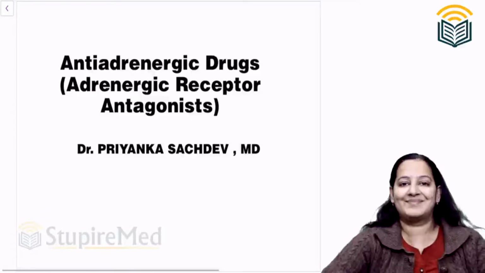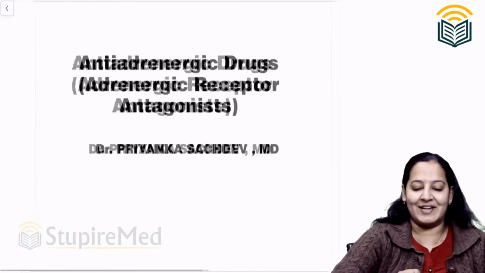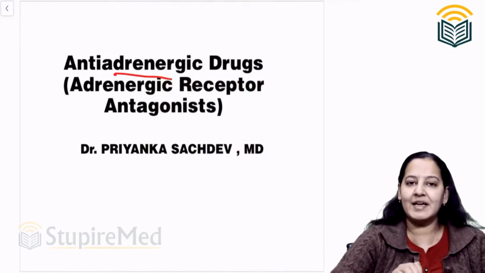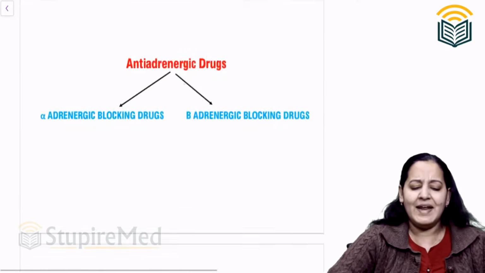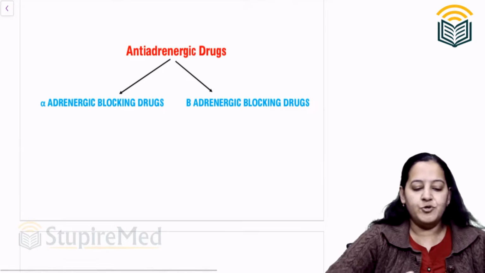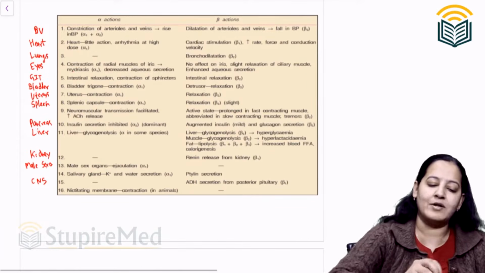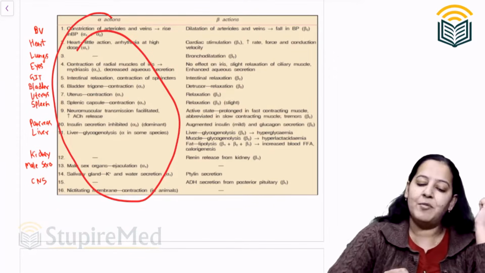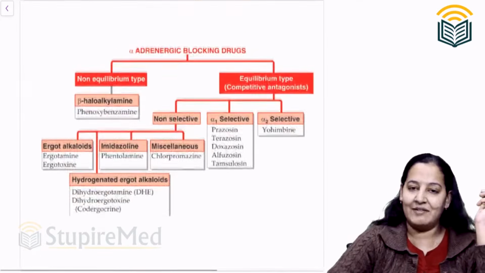Okay, all the best. So here I am starting with the next chapter, that is anti-adrenergic drugs. We have covered cholinergic, anticholinergic and adrenergic. Now covering the last chapter of this ANS, that is anti-adrenergic drugs. It's very easy. We will divide the chapter into two parts, alpha blockers and beta blockers. Of course, alpha blockers will block the activity of alpha action, will do the reverse of this column, and beta blockers will do the reverse of this column. So we will see. First we are starting with alpha blockers.